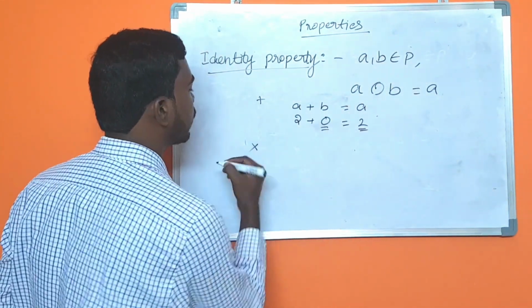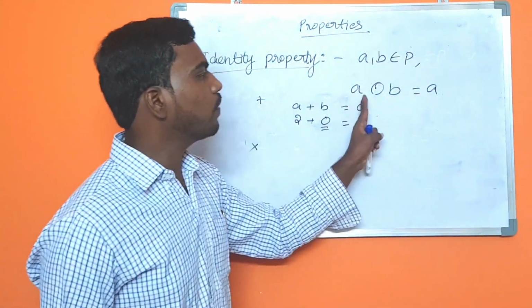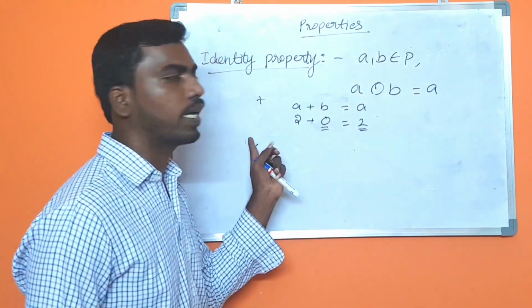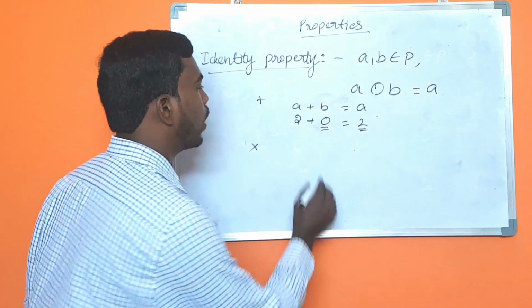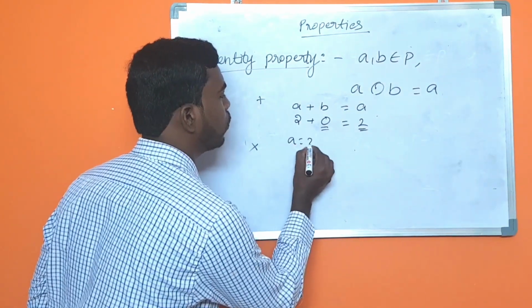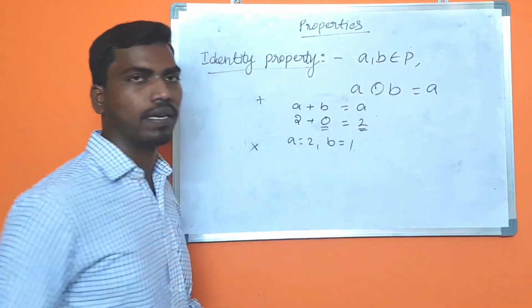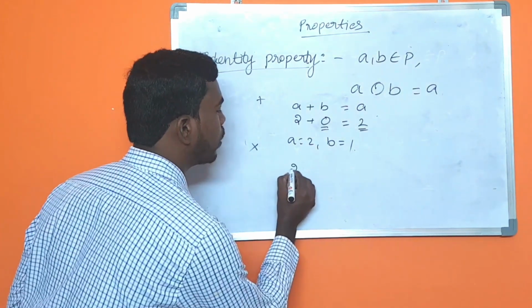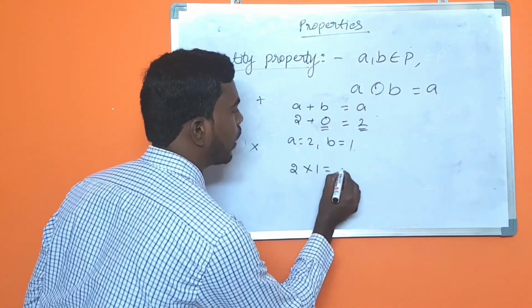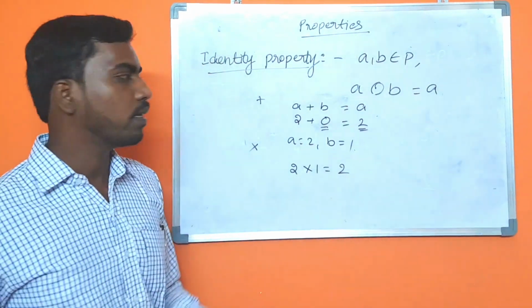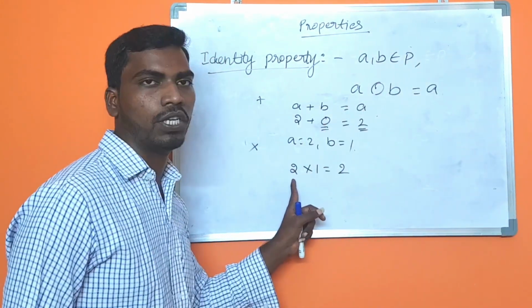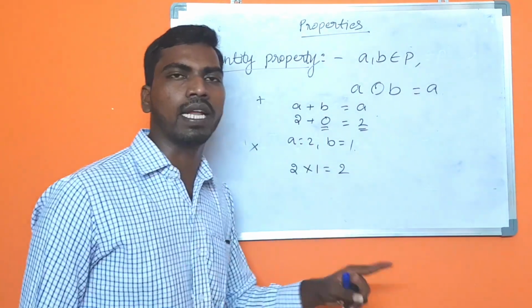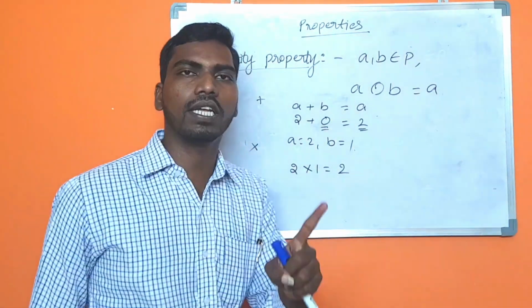Now let's take multiplication. Let's check whether the condition is satisfied. Taking A equal to 2, B equal to 1, the operation is 2 × 1 equal to 2. Yes. Here A ∘ B is satisfied with multiplication, where A is any number and B is particularly 1.